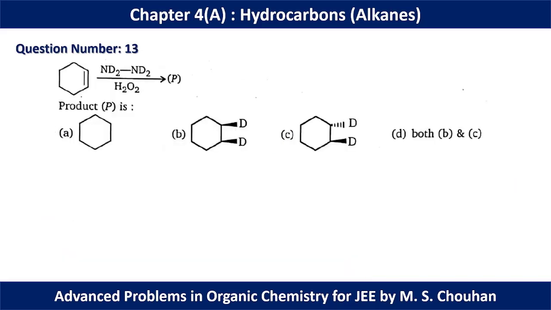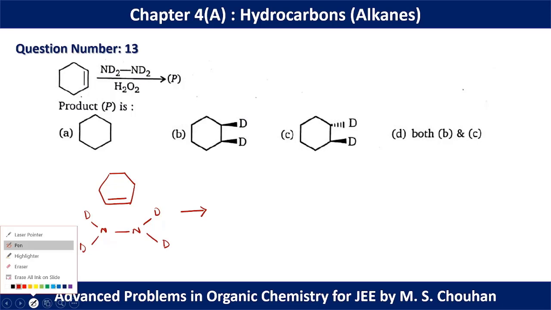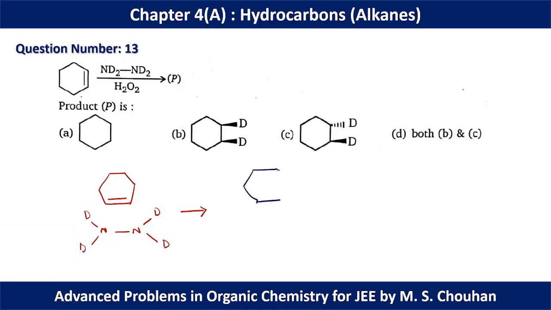In question number 13, we have N2D2 in presence of H2O2. This is a syn hydrogenation reaction. So we can start like this. We have a double bond present in this position, deuterium, deuterium. So in the transition state, we may have this kind of situation.